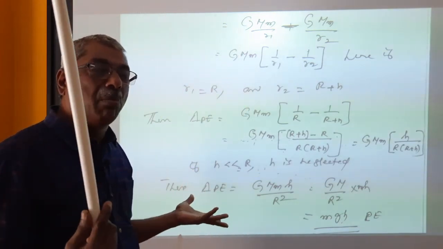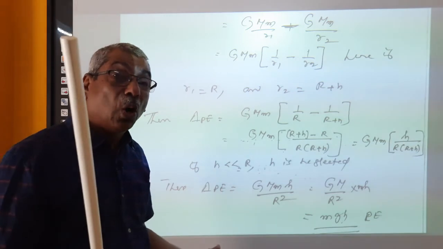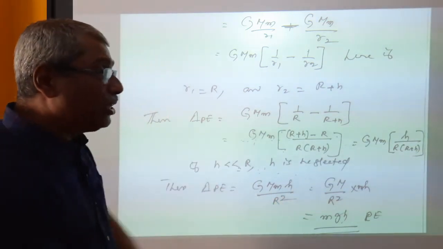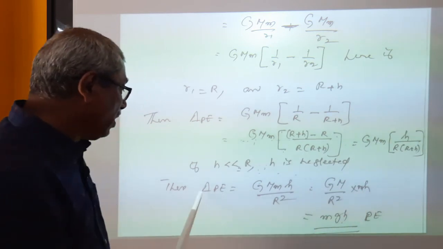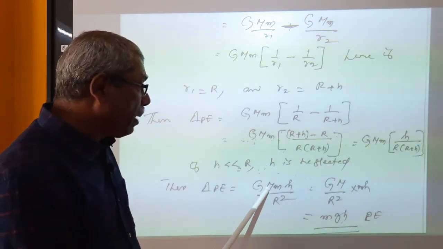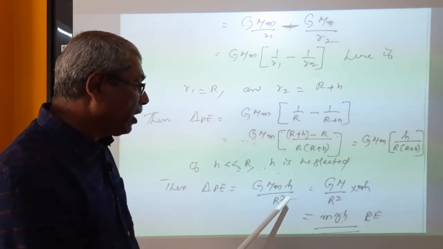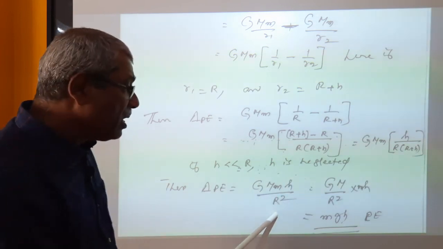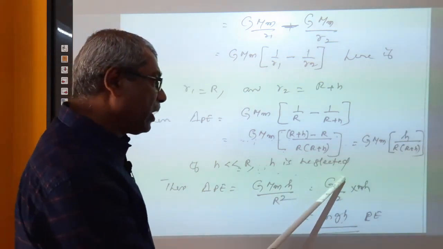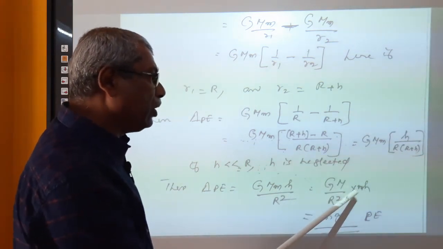Here h is a height from the surface of the earth. That height, when compared to the radius of the earth, is very, very small. Therefore h can be neglected. In that condition, h is neglected, then delta PE is equal to G capital M small m into h divided by R square, because R into R is equal to R square. That is equal to G capital M divided by R square into mh.